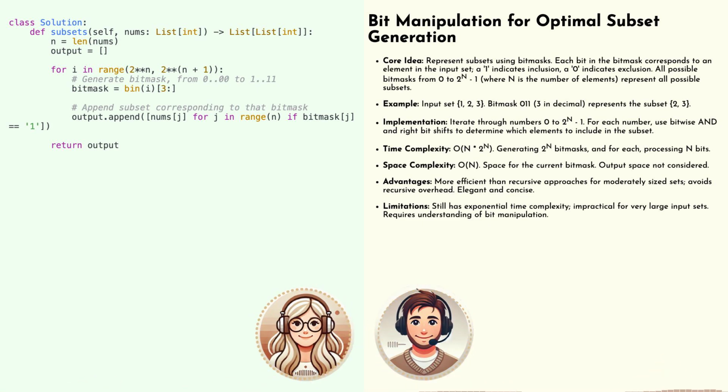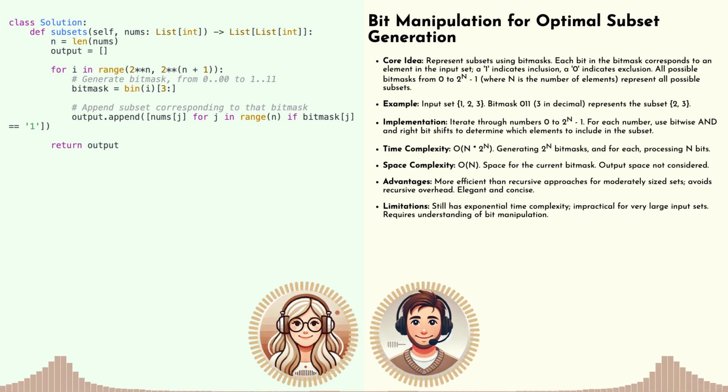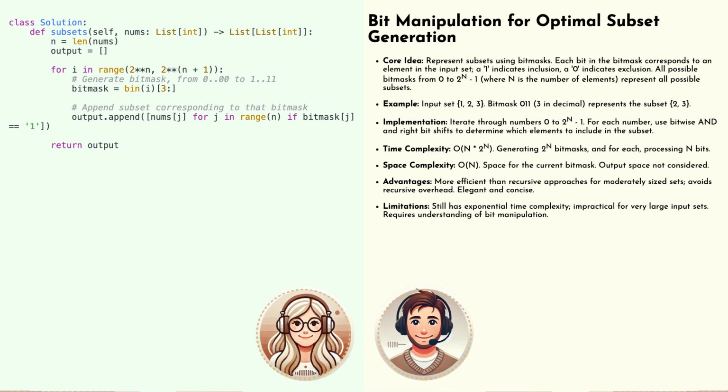Okay, so we've already talked about the cascading approach and the recursive backtracking method, both of which have their strengths and weaknesses. But you've been hinting at something called bit manipulation. Is that the secret weapon we've been waiting for? Bit manipulation is indeed a powerful tool in our algorithmic arsenal. It allows us to leverage the binary representation of data to perform operations in a highly efficient way. It might seem a bit like magic at first, but once you grasp the concept, it opens up a whole new world of problem-solving possibilities.